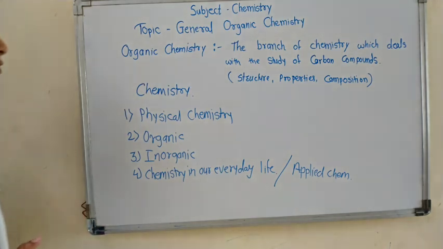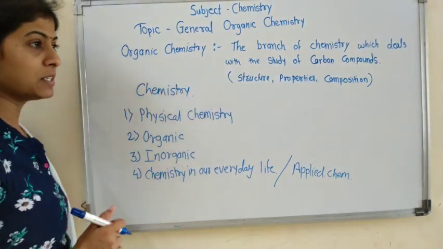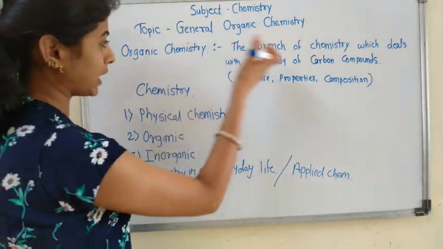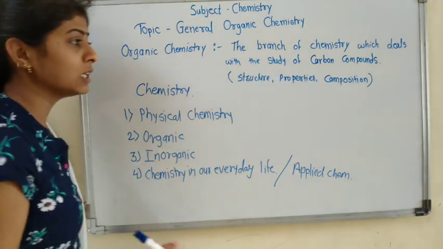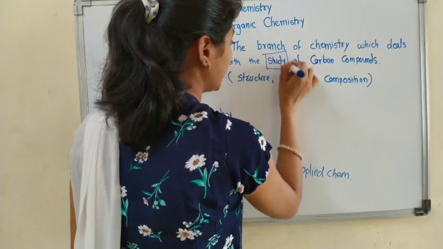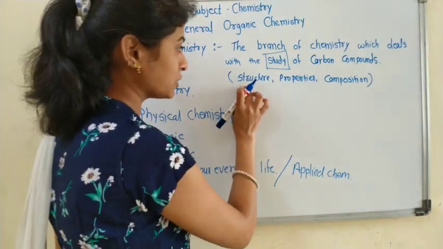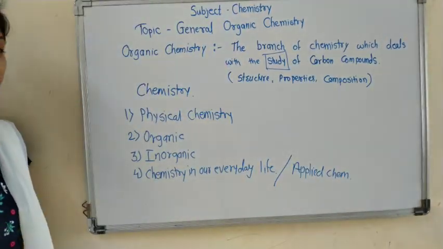First of all, what is meant by organic chemistry? Organic chemistry is the branch of chemistry which deals with the study of carbon compounds. What is the actual study of carbon compounds? Its structure, properties and composition.